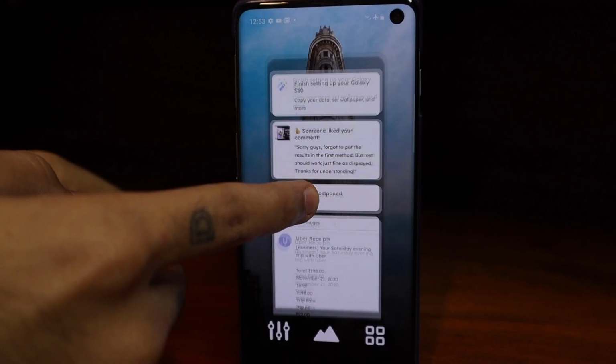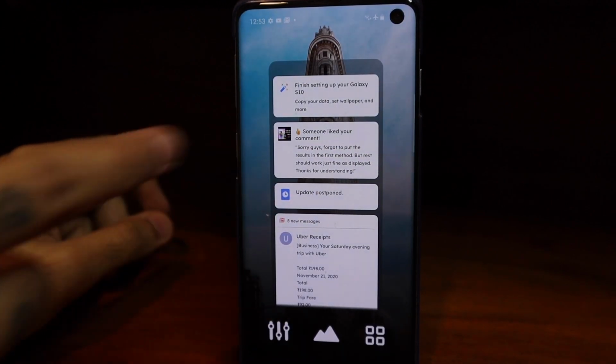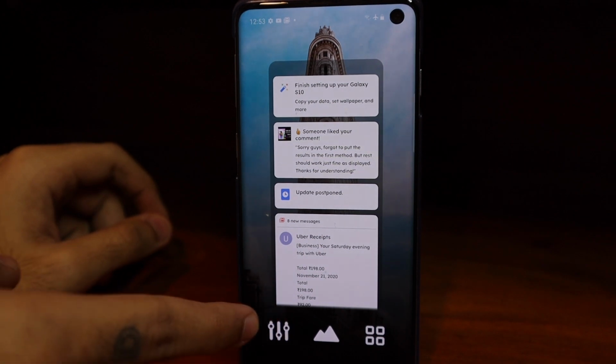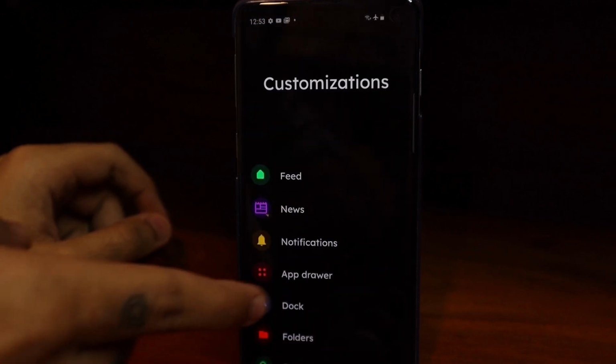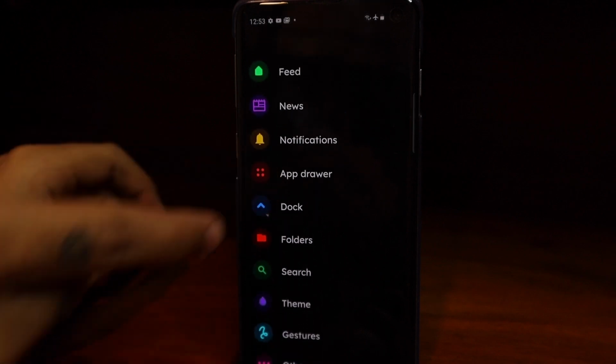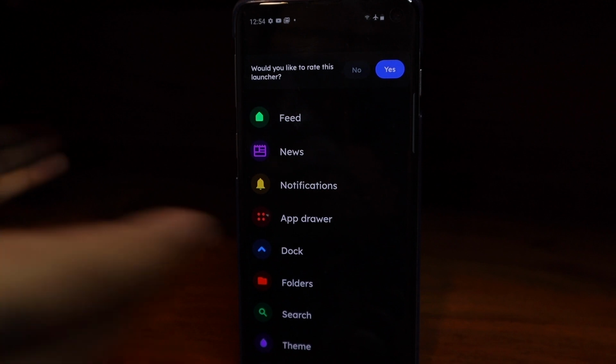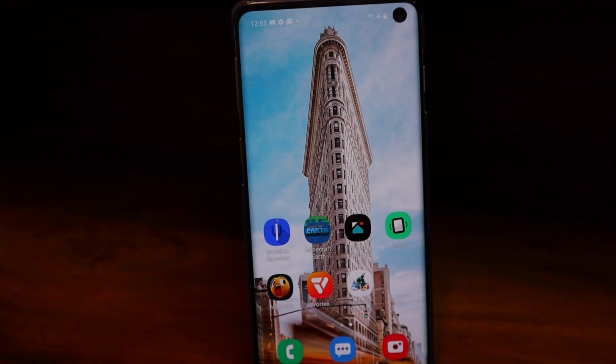Now, if I long press anywhere, I will now be able to add a lot of things. I can change the wallpaper from the bottom here. I can go to the settings, and the settings are very clean, to be honest. It is very typical of a launcher like this to have all these settings, just like in Nova Launcher and other launchers like that. The next one is also a launcher.